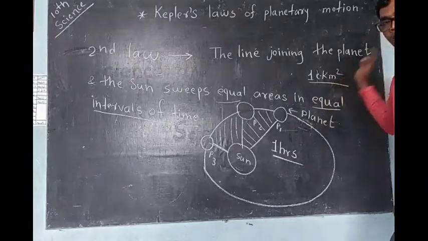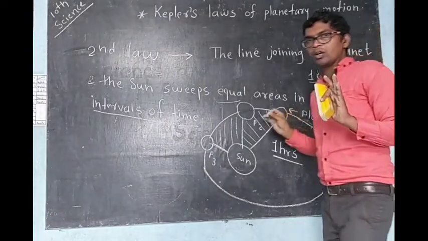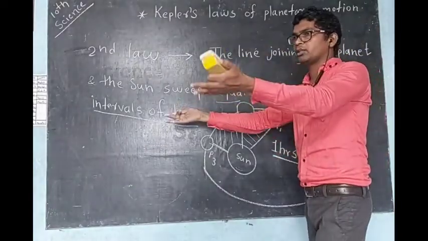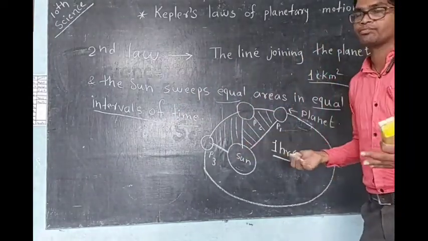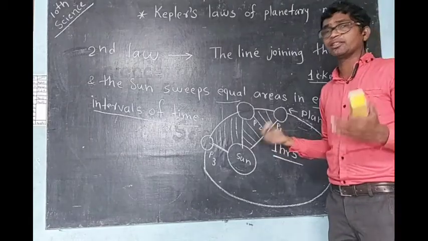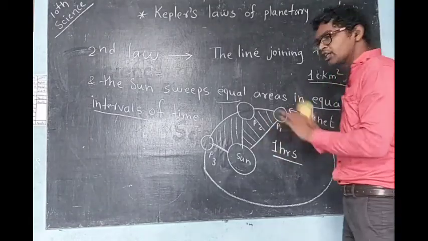kilometer square. Don't get confused about the maths here, because you are learning different types of concepts in maths, like the area of rectangles, triangles and all. So you can use that concept here also.